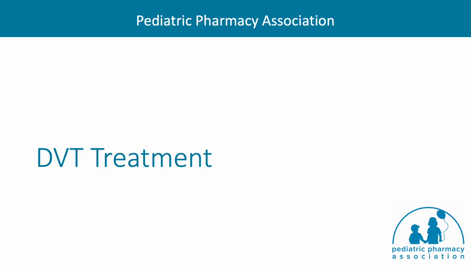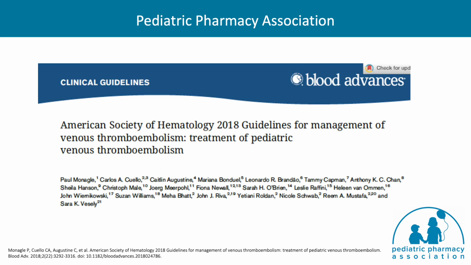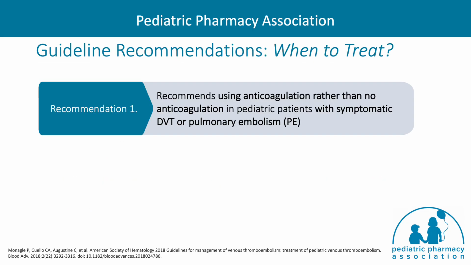Next, we will move on to the discussion of the treatment of DVT in pediatric patients. Recommendations for the management of venous thromboembolism in children have been outlined by the American Society of Hematology in the 2018 guidelines. The guidelines strongly recommend that pediatric patients with symptomatic DVT or pulmonary embolism should be treated with anticoagulation, as DVTs in hospitalized pediatric patients can often be life-threatening.